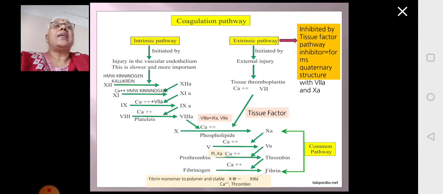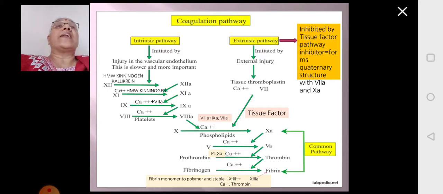Vascular endothelial collagen is exposed. When that is exposed, factor 12 gets converted to 12A. 12 is an inactive zymogen, 12A is an active serine protease, and this requires high molecular weight kininogen and kallikrein.